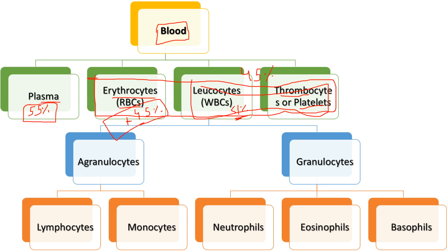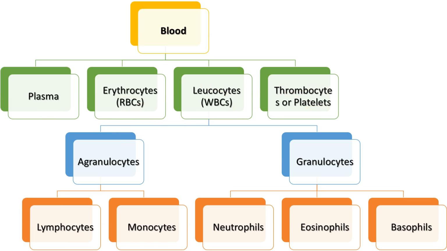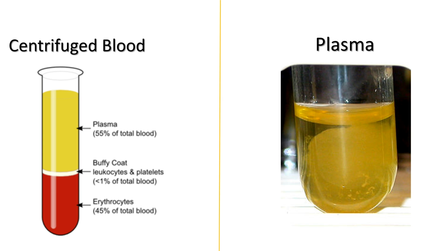Okay, so the leukocytes are further classified into two categories, which are agranulocytes and granulocytes. Why are they named so? We will know that when we see the image of these cells. I'll just read it for you: agranulocytes are further classified into lymphocytes and monocytes, and granulocytes are further classified into neutrophils, eosinophils, and basophils. So let's get ahead with our lecture.